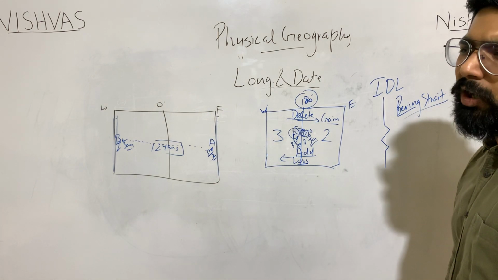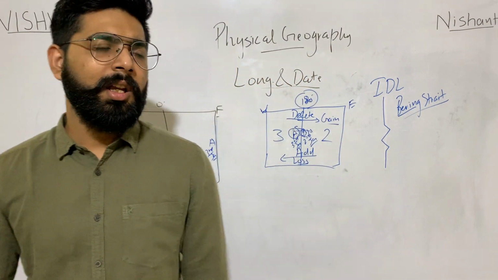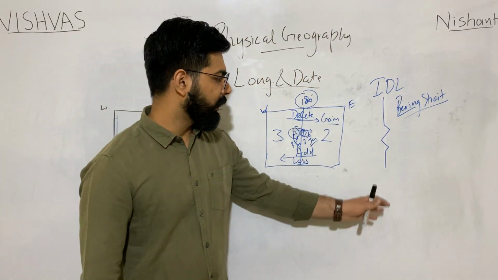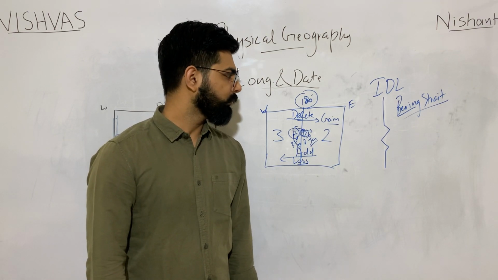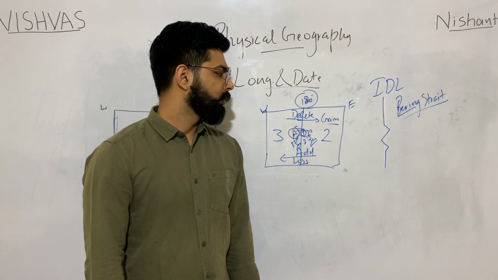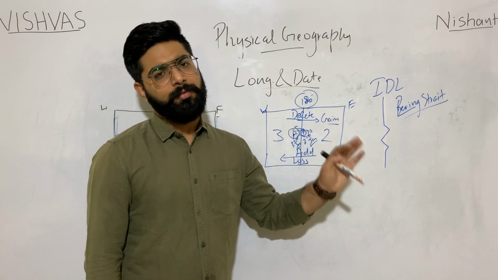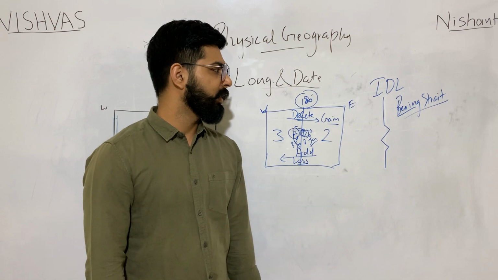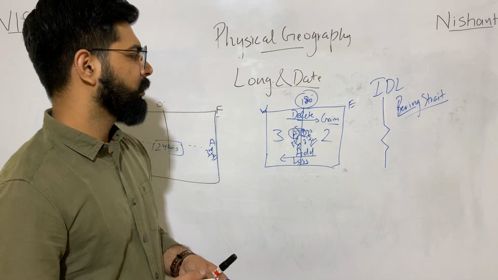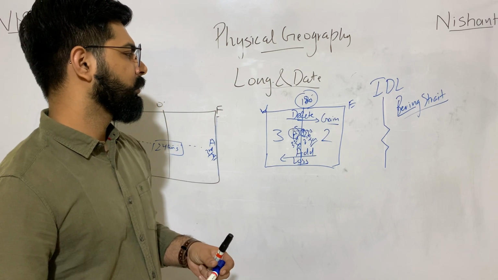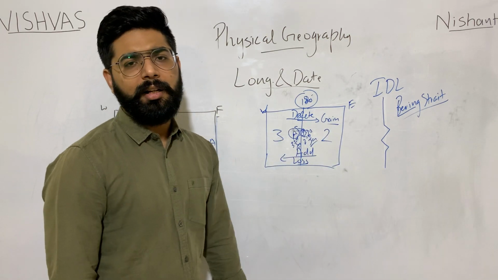As you know, it would not even be convenient for a country to have an international date line passing through it. So some of them decided to be towards east, some towards west, and today we have this 180-degree longitude, the international date line, as it is.